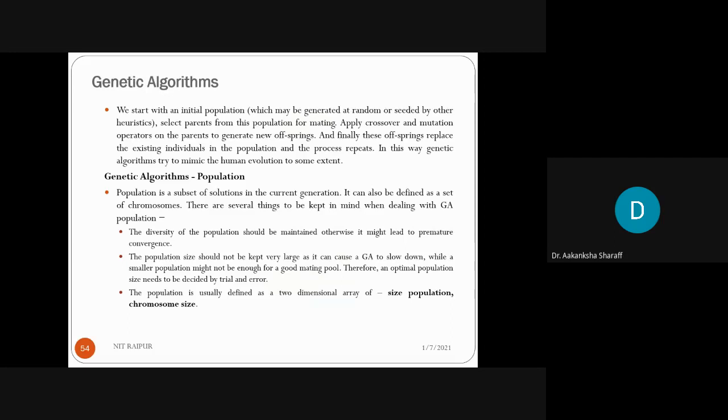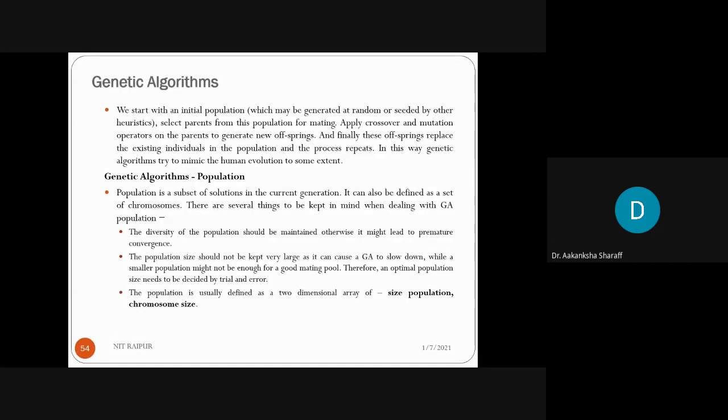So here we start with an initial population which may be generated at random or seeded by other heuristics. Select parents from this population for mating, apply crossover and mutation operators on the parents to generate new offsprings. Finally, these offsprings replace the existing individuals in the population, and the process repeats. It is the same process I discussed in the diagram. In this way, genetic algorithms try to mimic human evolution to some extent.